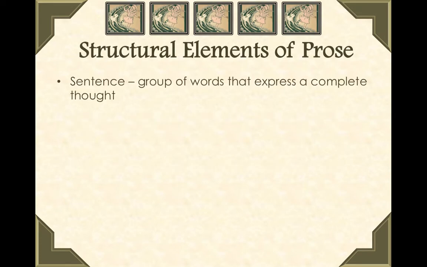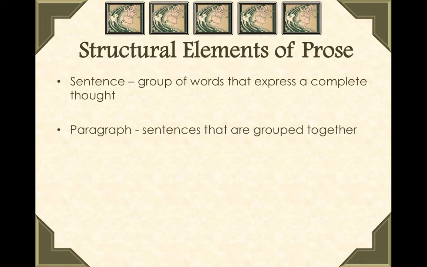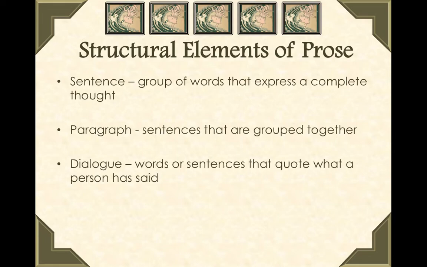So the structural elements of prose. Prose is organized into sentences. Sentences express a complete thought. Prose is also organized into paragraphs, which is a group of sentences that are joined together about a common idea, and dialogue. Dialogue is words or sentences that a character has said. A chapter is also a major division of a novel, so it's also how prose is organized.